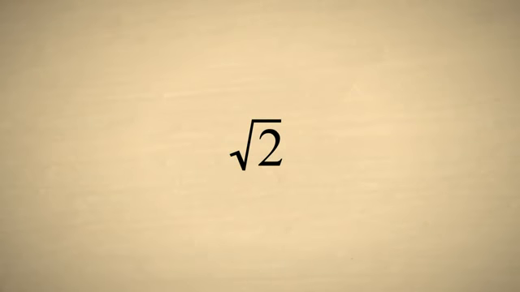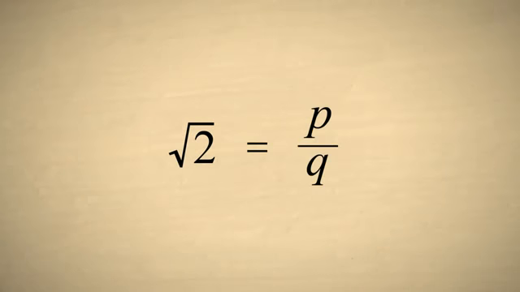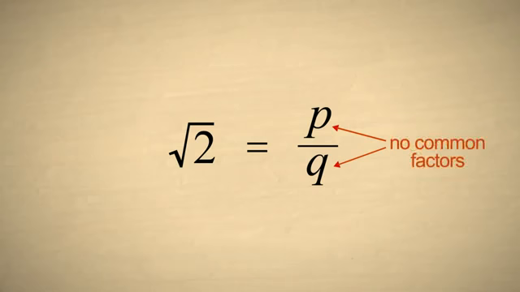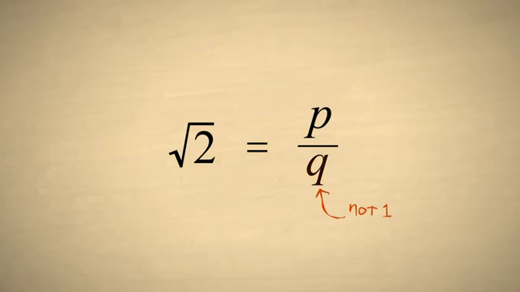If rational numbers can represent any quantity, then they should be able to represent square roots. Now, the definition of rational numbers says that any rational number can be represented as the ratio of two integers. In other words, one integer which we will call p divided by another which we will call q. P over q is obviously a fraction, and like any fraction, we can write it in its simplest form so that the integers p and q have no common factors. We also know that since the square root of 2 is not an integer, the denominator q is some number other than 1.